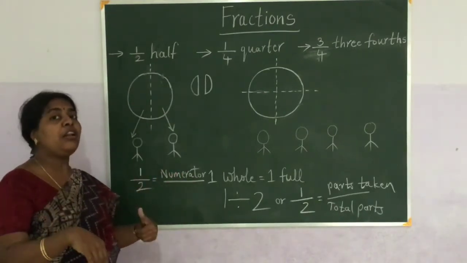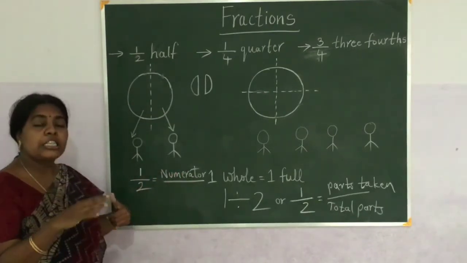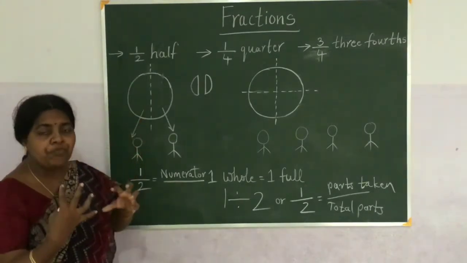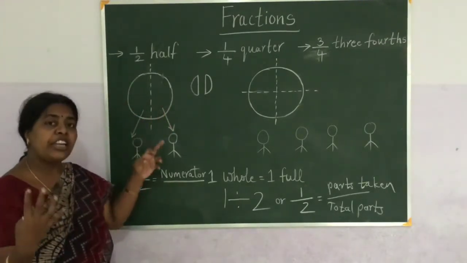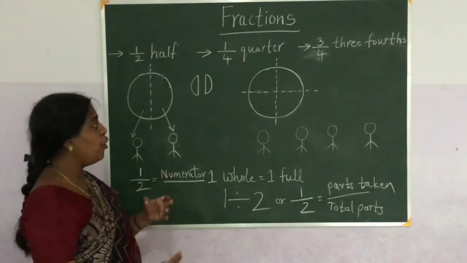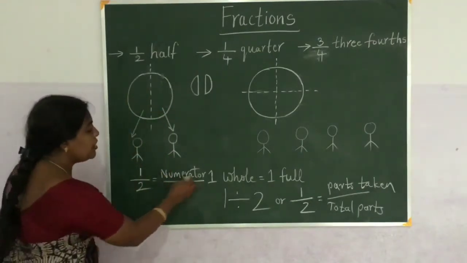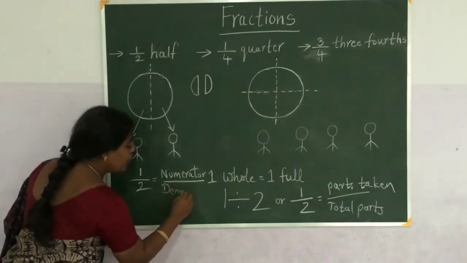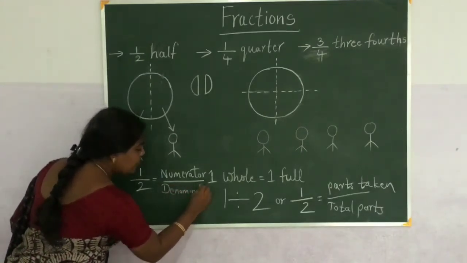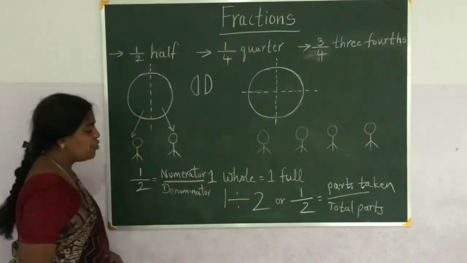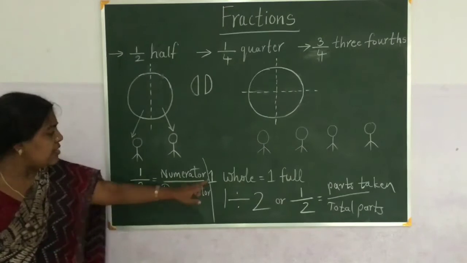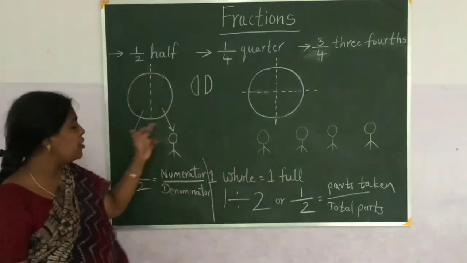How will we get the numerator and denominator? According to the division, we write the numerator and denominator. So here this is numerator and this is denominator. These are the 2 words which we use, numerator and denominator. This is 1 whole means what? 1 full chapati.